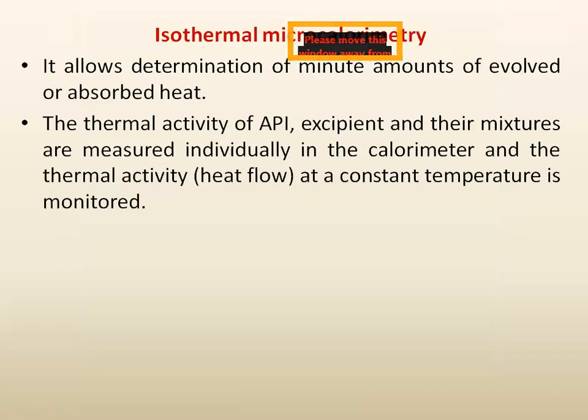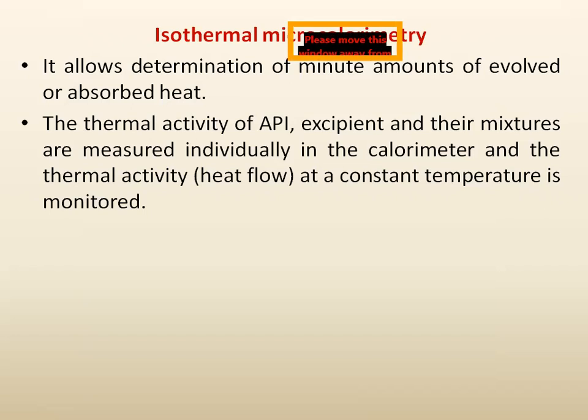Next is isothermal microcalorimetry. This technique allows the determination of the amounts of evolved or absorbed heat. Here we measure the amount of evolved or absorbed heat.